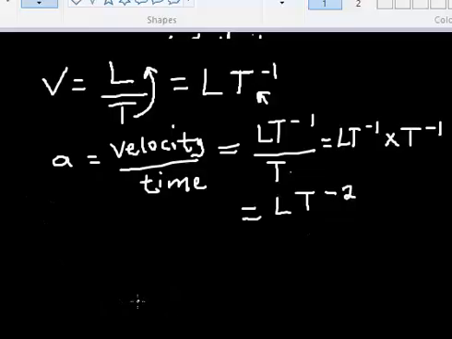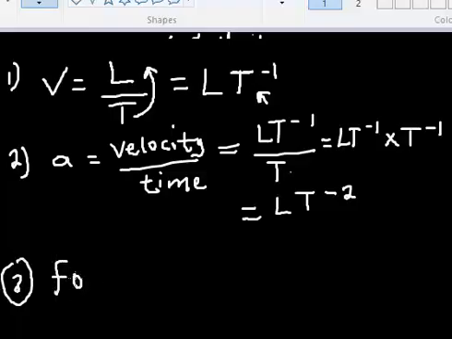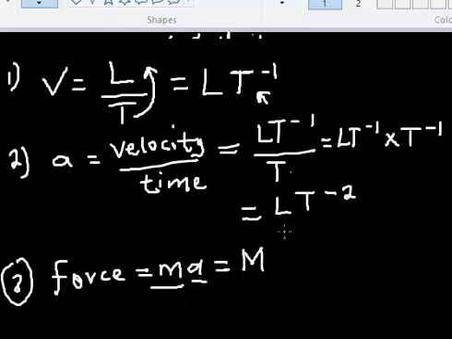So what's the next? That was number one and number two of the question. Then number three, the dimension of force. By formula, we already know that force is equal to mass times acceleration. The dimension of mass is capital letter M, and the dimension of acceleration has already been given here: LT^-2.